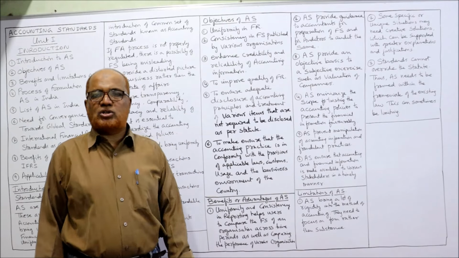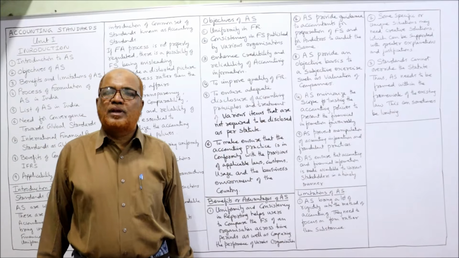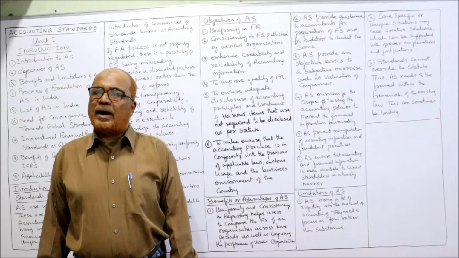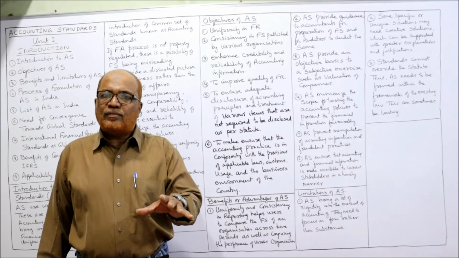Similarly, the users want to compare the information of one organization with another organization. That is called inter-firm comparison. So if accounting standards are followed, that means there will be uniformity and consistency in the financial statements, so the user can easily do intra-firm and inter-firm comparisons. That is the first benefit. Comparison will become easy with the help of accounting standards.